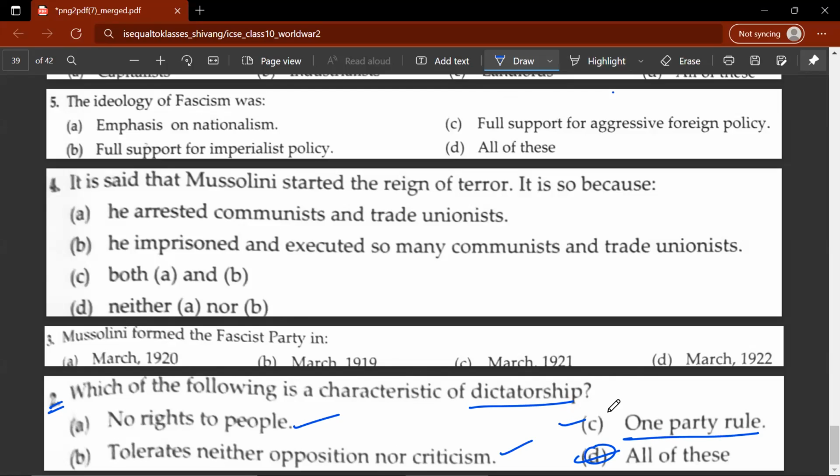Let's move on to the next question. Third question, Mussolini formed the Fascist Party in what date? So that would be March 1919.